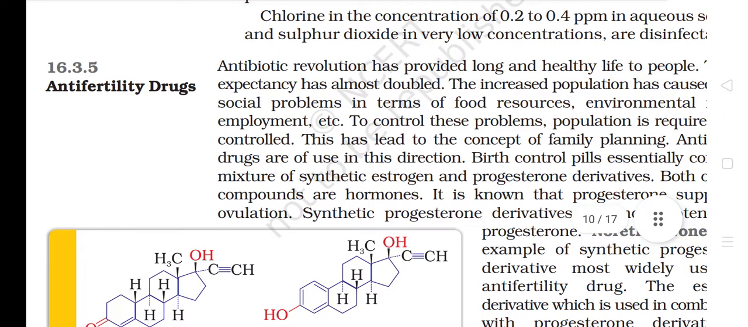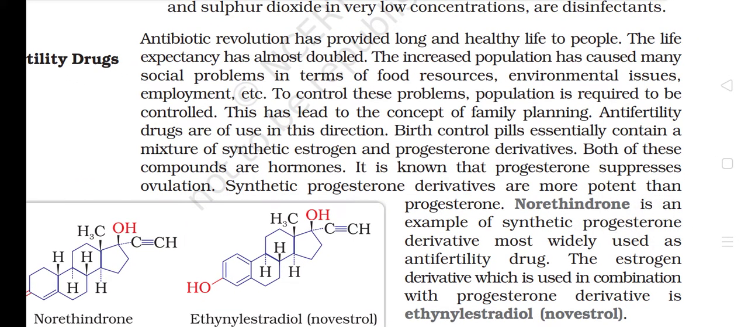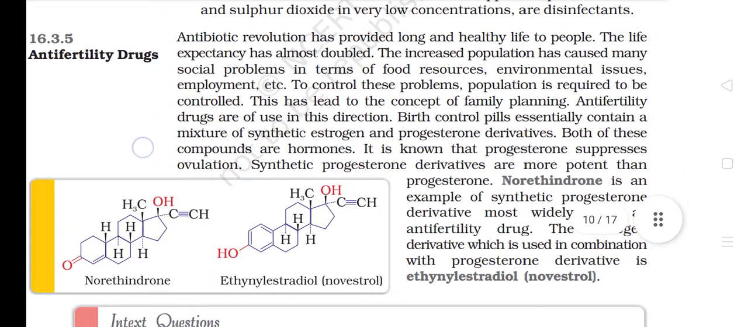16.3.5 Anti-fertility drugs. The antibiotic revolution has provided long and healthy life to people. The life expectancy has almost doubled. The increased population has caused many social problems in terms of food resources, environmental issues, employment, etc. To control these problems, population is required to be controlled. This has led to the concept of family planning. Anti-fertility drugs are of use in this direction.